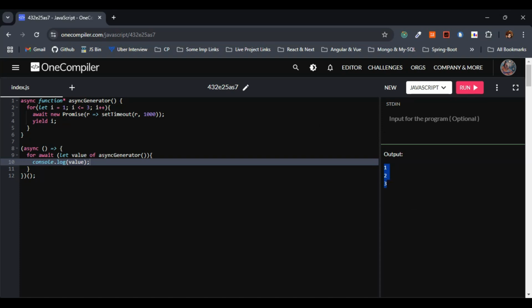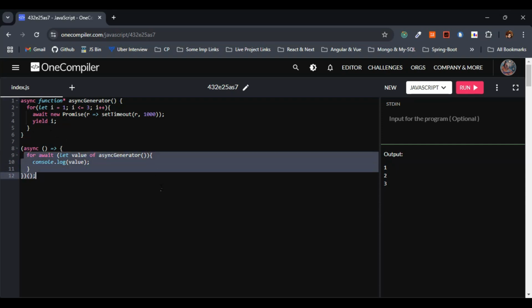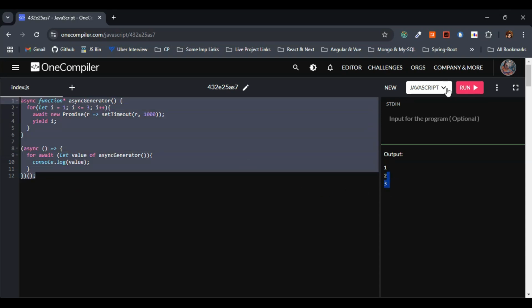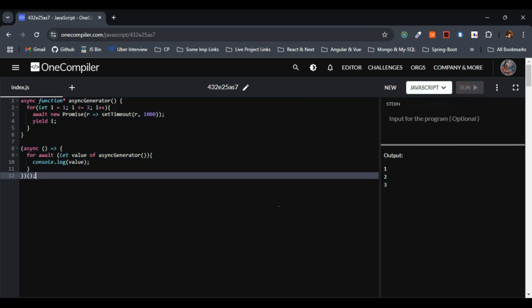The generator yields values asynchronously, processed sequentially by for await of. You can clearly see this, right? So the generator yields values asynchronously processed sequentially by for await of. I hope this concept is completely clear. You can clearly see here the output that we are getting is 1, 2, 3 after a certain delay. So the concept of creating an asynchronous generator is completely clear, I hope.